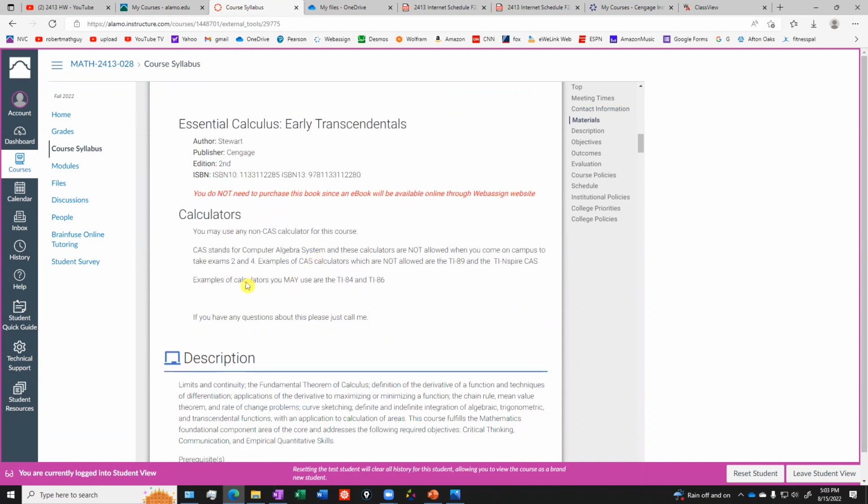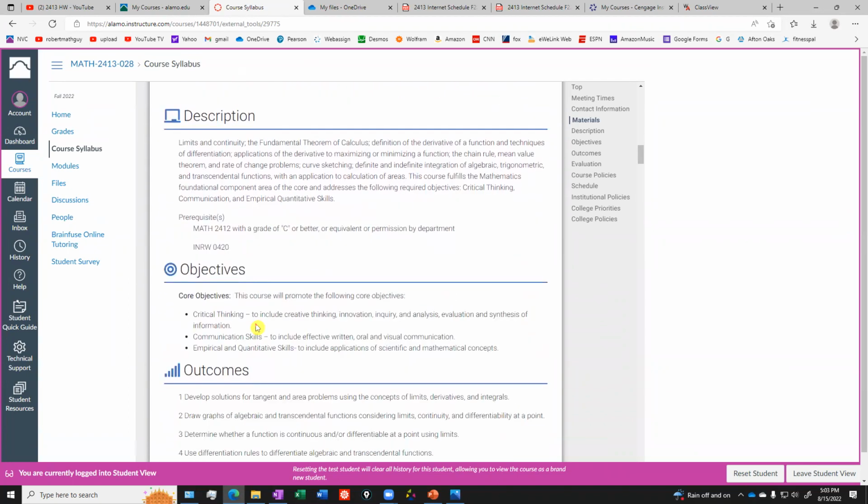And then you need a calculator. I do have some restrictions on calculators. I'll let you read through this. You can't have any calculator that has a computer algebra system on it. So if you're unsure about that, just text me or call me or email me and I can clarify things.